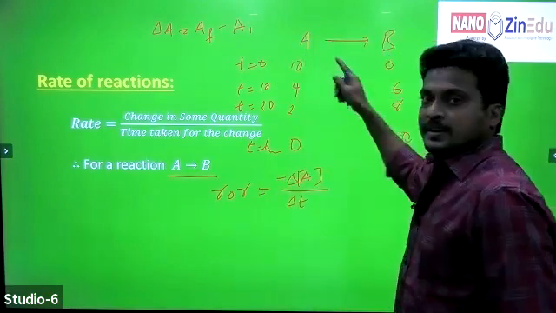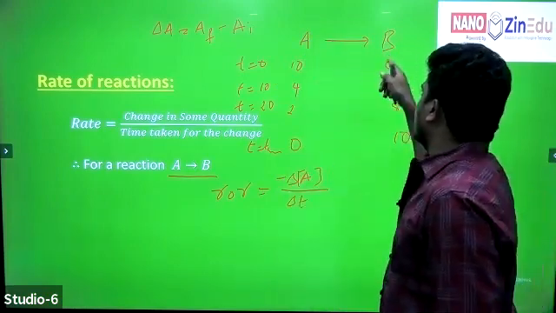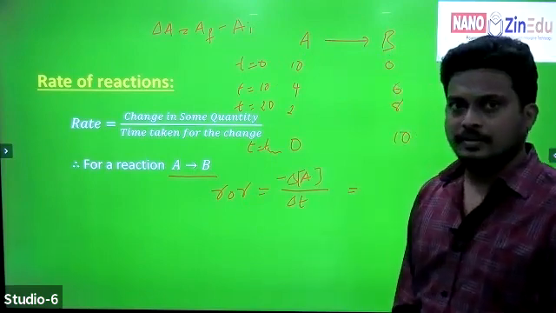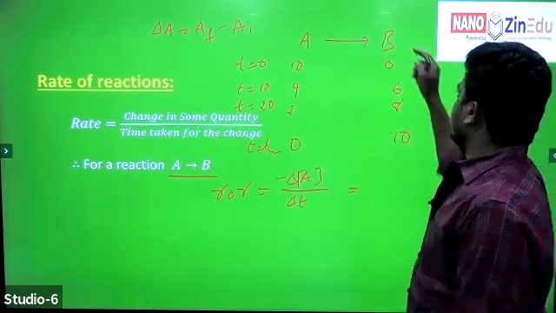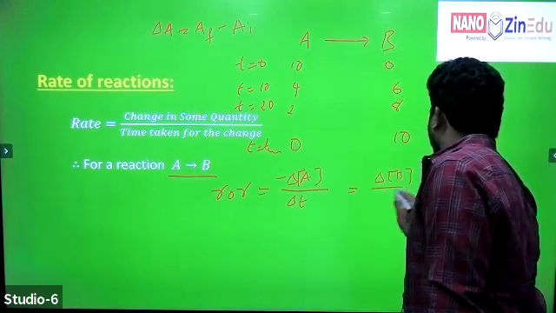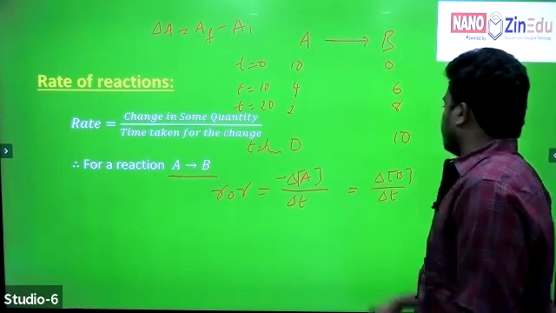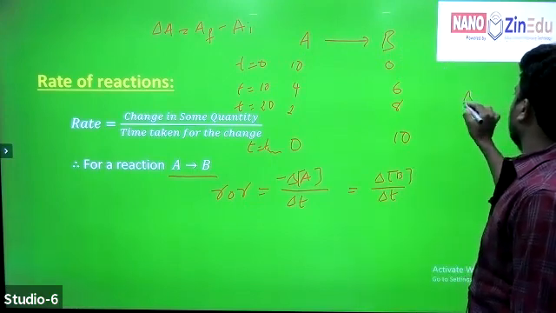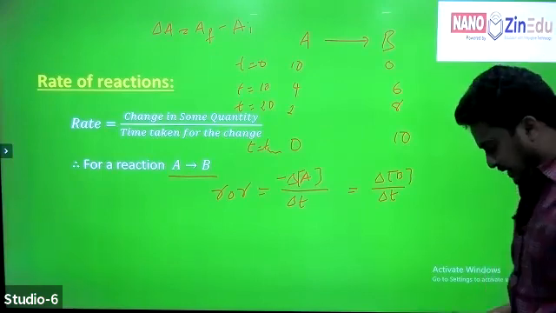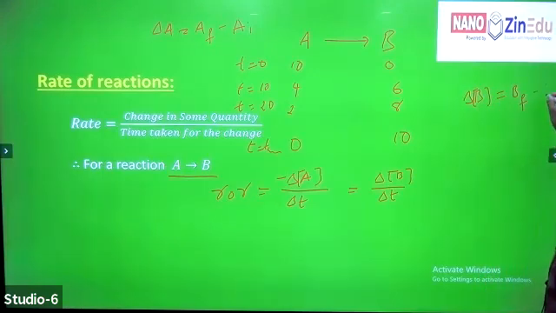Now, how can we represent rate of reaction with respect to product? That is equal to delta B by delta T. Delta B is nothing but the concentration of product final minus the concentration of product initial.